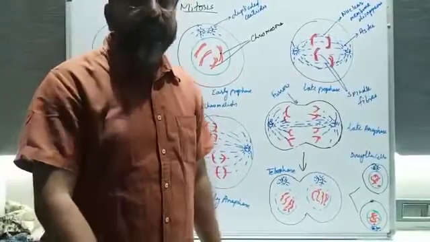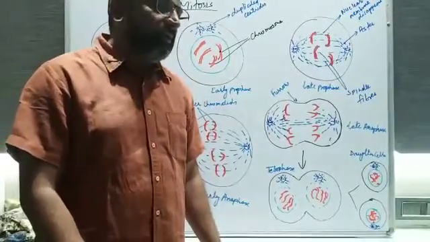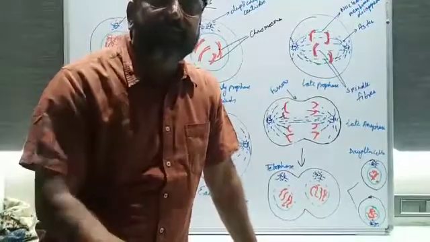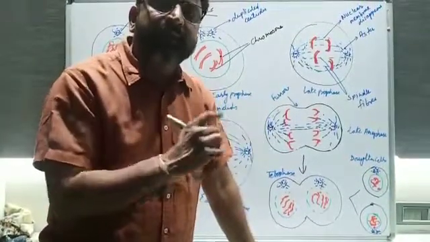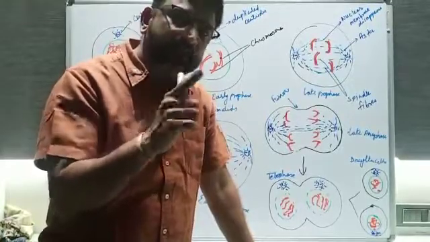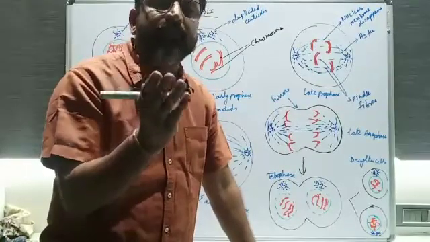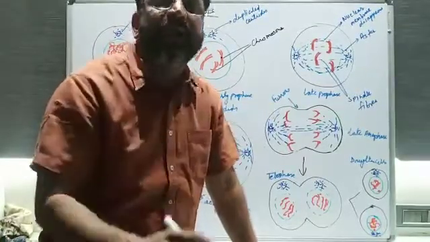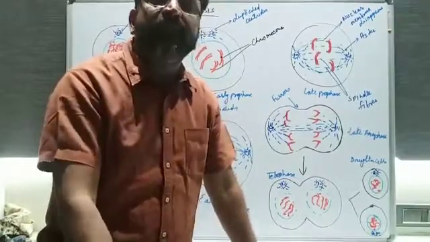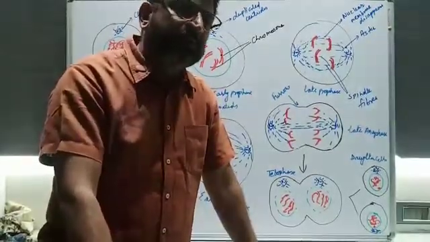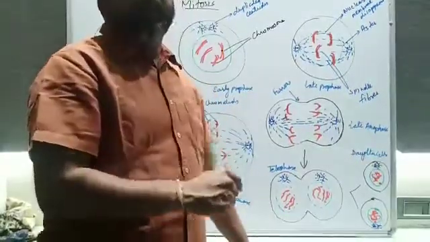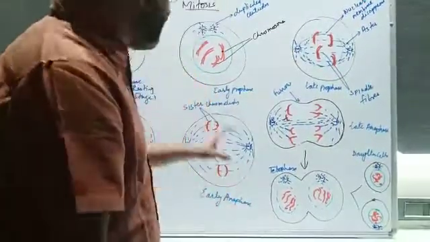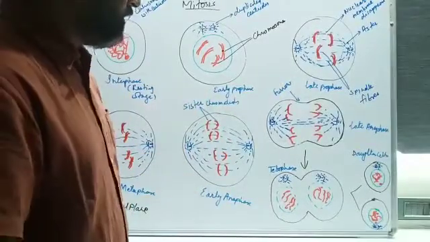In meiosis, what will happen? I told you earlier that meiosis is called a reductional division. Reductional division means one cell will be divided into 4 parts, and reduction means the number of chromosomes, 2n, will be decreased to n. So the number of chromosomes has been reduced. So this is the reductional division. I hope you understood this thing. So 2n will be converted into n. Understood, students? So that was the part about the division.